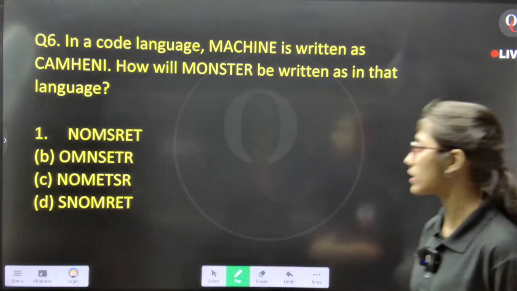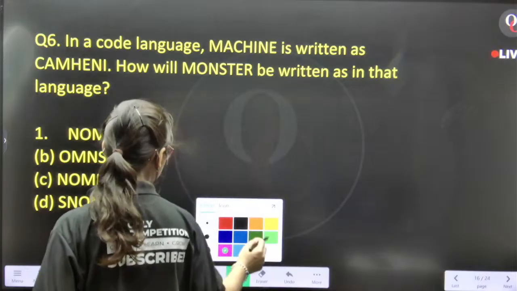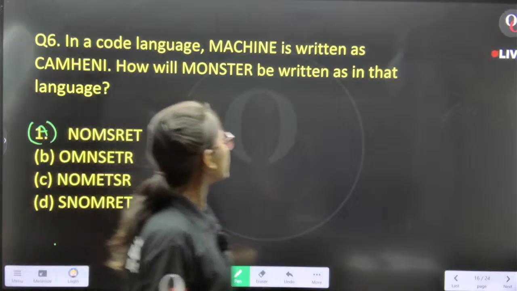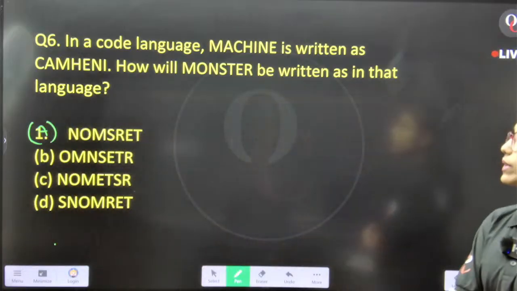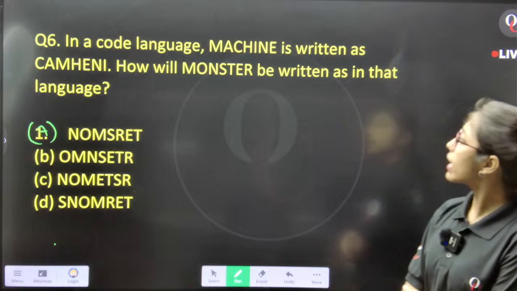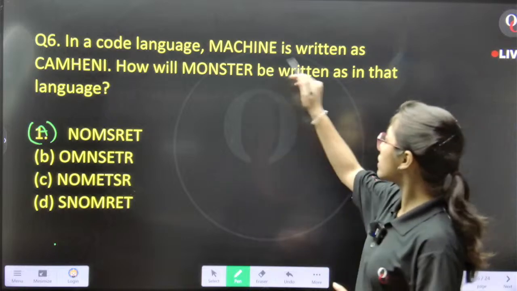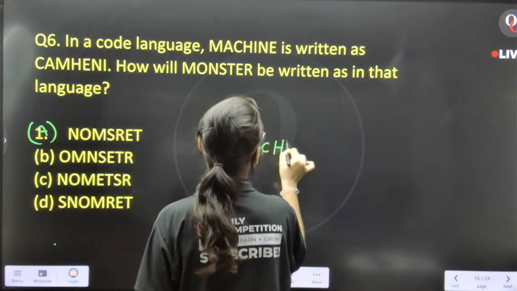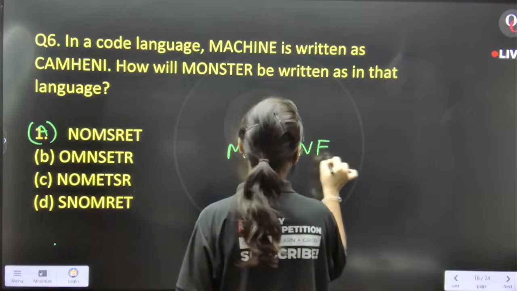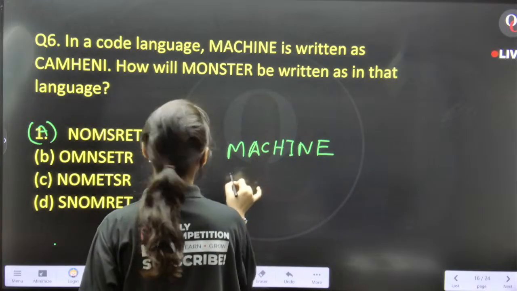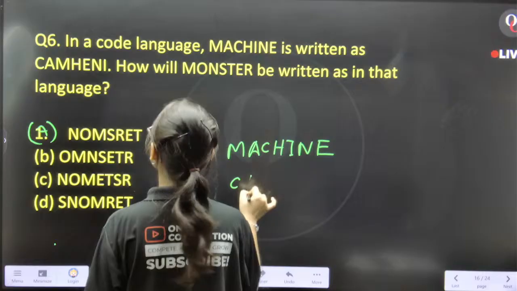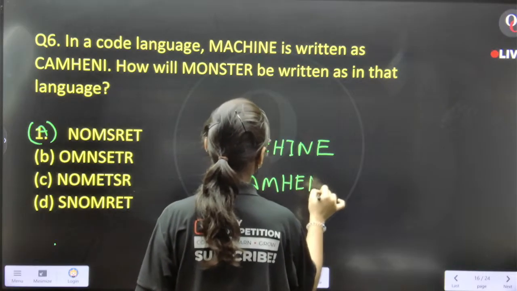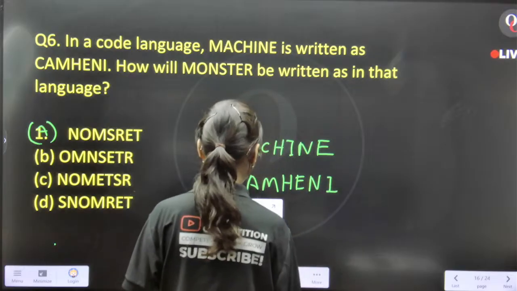Next question. Question number 6. Okay. What will be the answer for question number 6? If machine is written as, this is a very easy question. Machine is coded as CAM, then H, E, N, R.